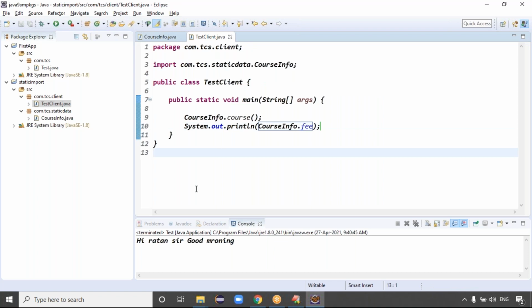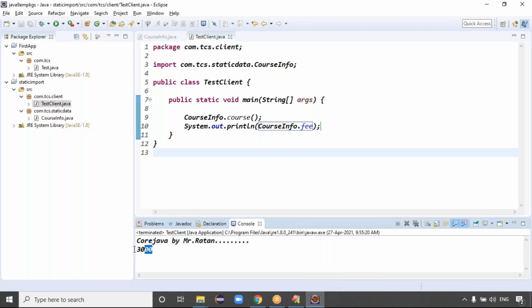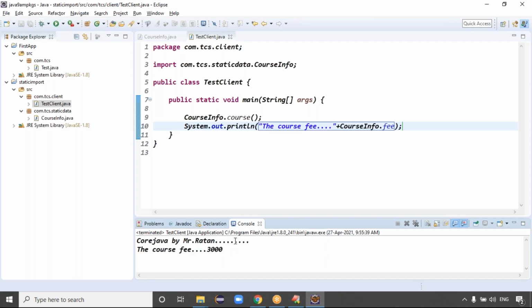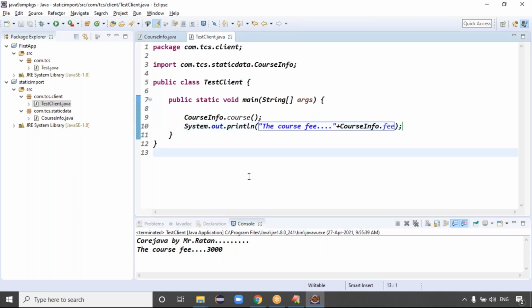Exactly, guys. Now you want to run this code. To run this code, simply click on the run button. In the console below, you can see the course Java, Mr. Ratan. The fees is very less, which will be 3,000, right? Guys, are you clear now? So can I write like the course fee? Yeah, the course fee is like 3,000, right? Just run this code. The course fee is how much here? 3,000, right?